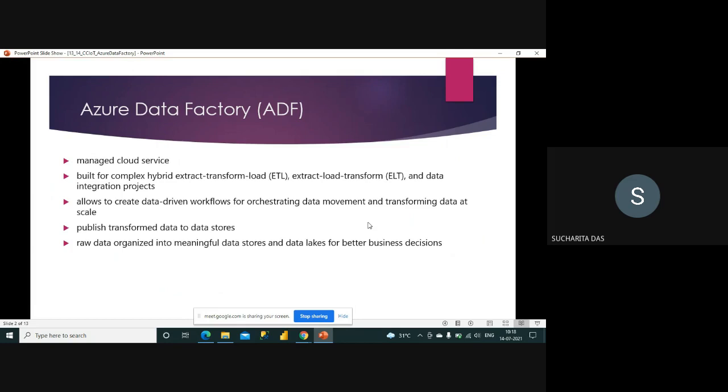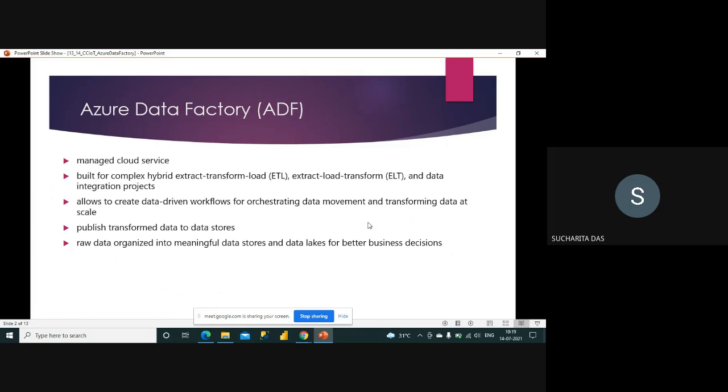It allows you to create data driven workflows for orchestrating data movement and transforming data at scale. This means you can move a huge amount of data from one place to another and make some transformations. One important thing is that you have a very good visual representation in Data Factory.